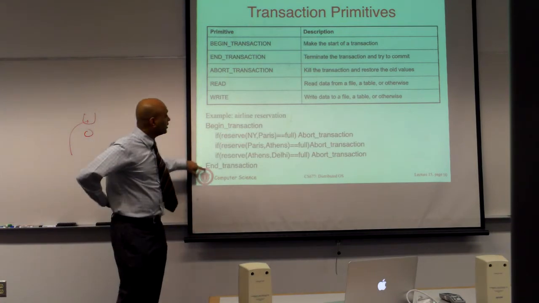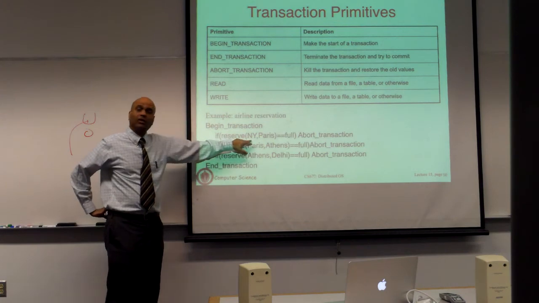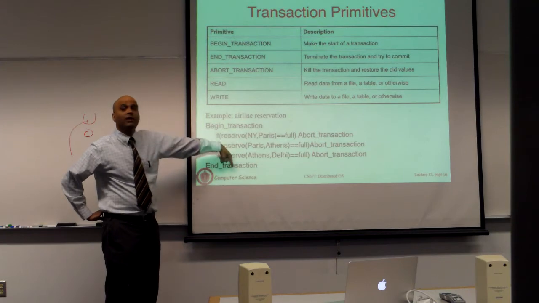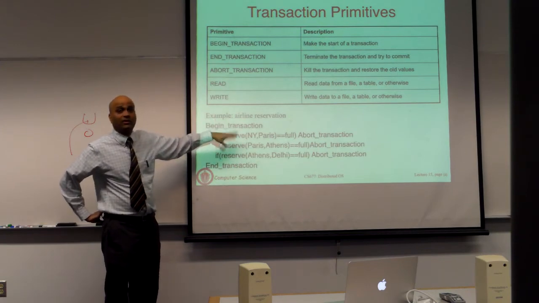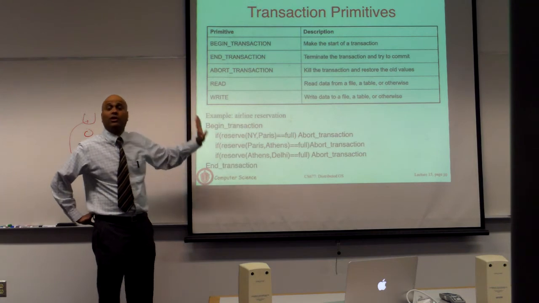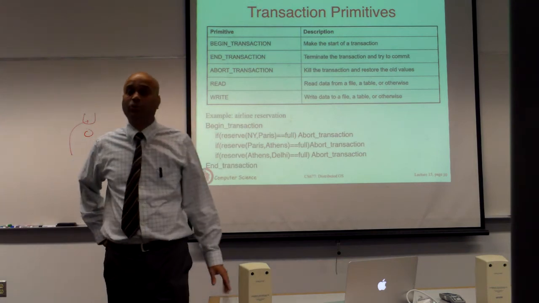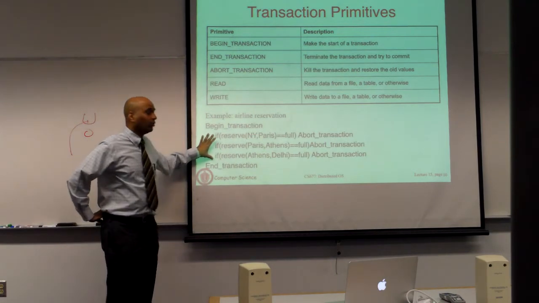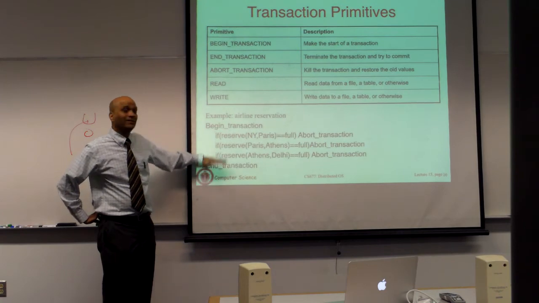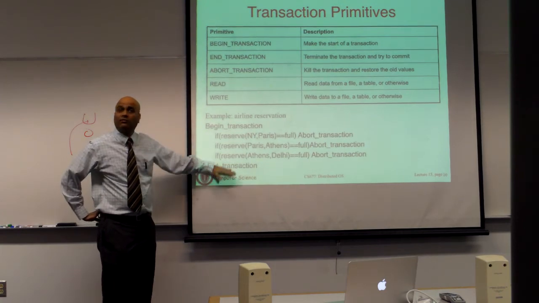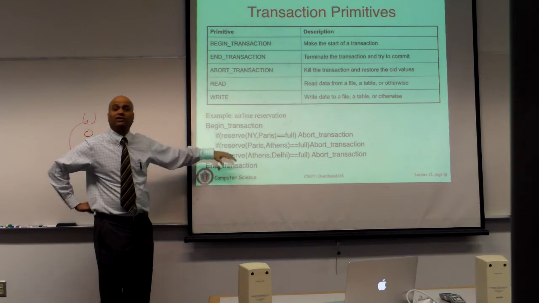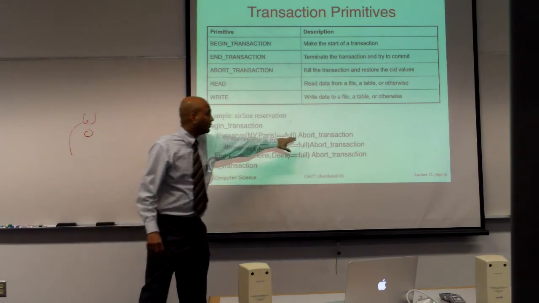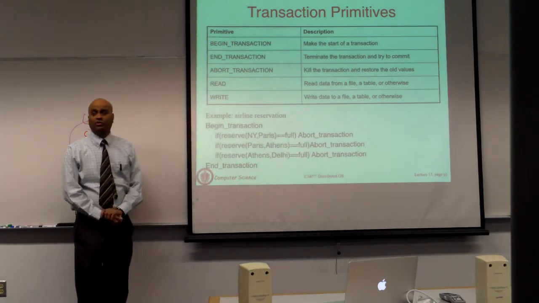So then you basically put this whole thing in a transaction which says, go and reserve a segment from New York to Paris, and then Paris to Athens and Athens to Delhi. If any of them actually fail, then abort the whole transaction. That means undo whatever you have done so far, as if you haven't done the booking at all. Because a partial booking is as good as no booking, so you want to undo. So you encapsulated this whole thing in a transaction. If the transaction succeeds, at the end of this, you will have all 3 segments. If the transaction doesn't succeed, then you don't have a partial state where you booked some segment, not other segment. You undo everything. That is what abort transaction means: undo everything you have done so far.